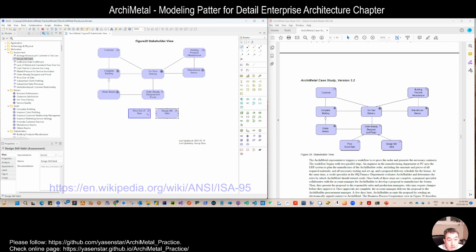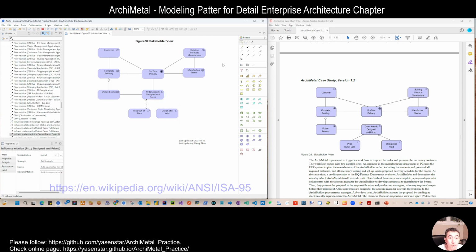Then we can see the relationship using this magic connector. You can see here is the influence, because whether we can make this order finally placed or not depends on whether the price is okay and the design is still okay.